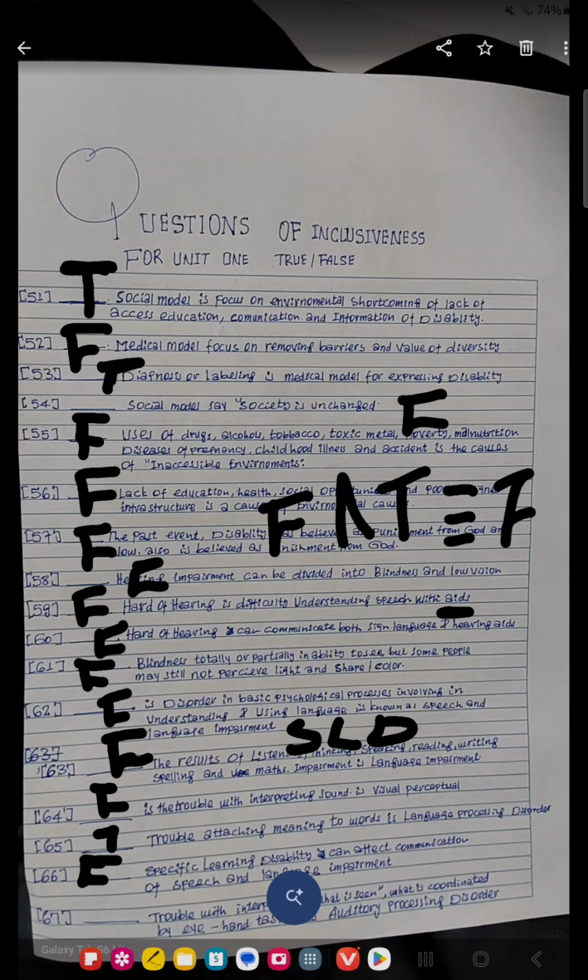The last one is 67. Interpreting what is seen, what is conveyed by the eye to the hand, is already auditory perception, getting sound, visual. So that is false.